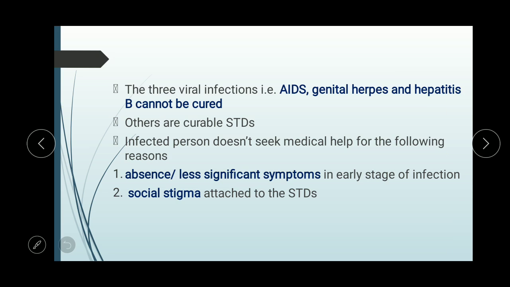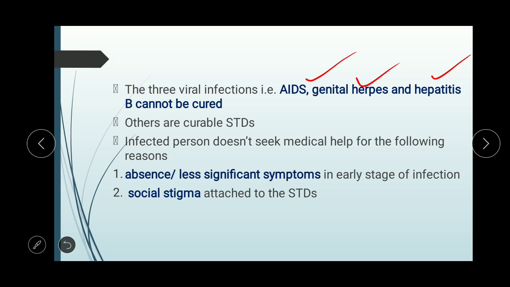Now the three viral infections, that is AIDS, as I have told, genital herpes, and hepatitis B, cannot be cured. So these are the diseases which cannot be cured. So what is the option here? The only option to save humankind from this is prevention. So here, prevention is the only cure.